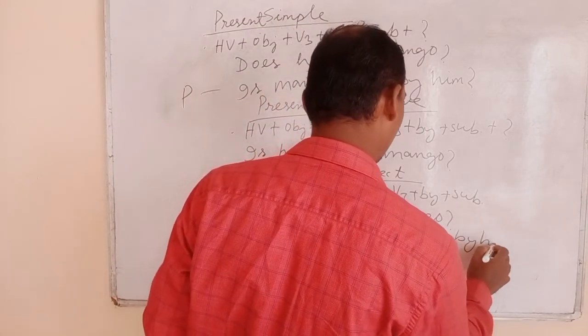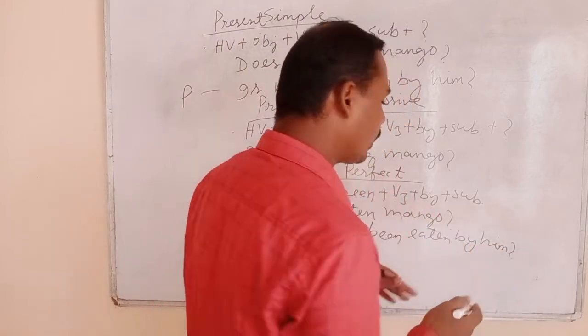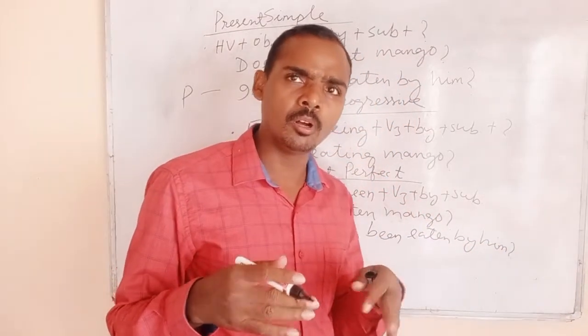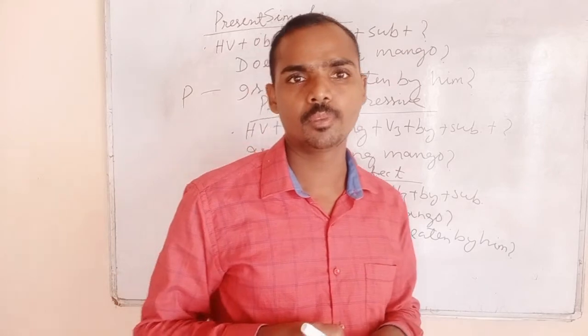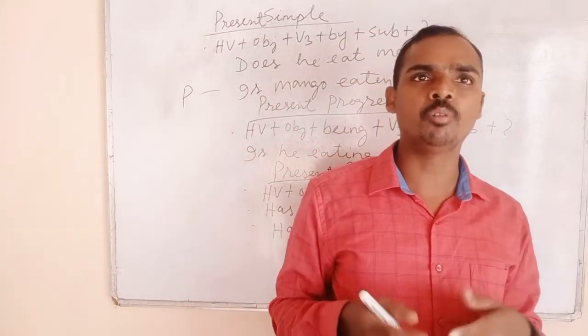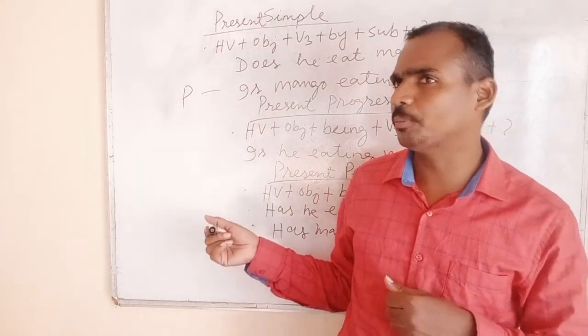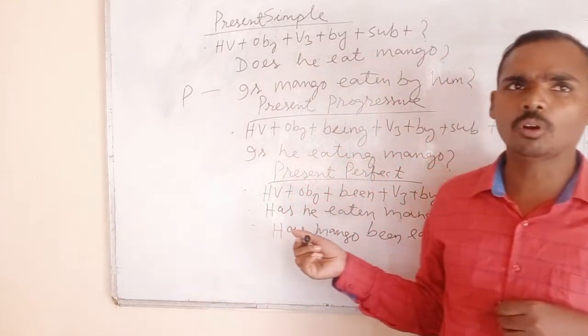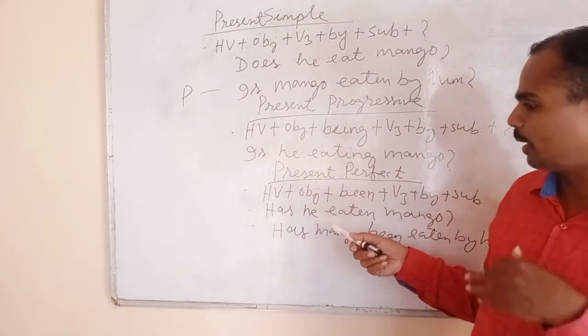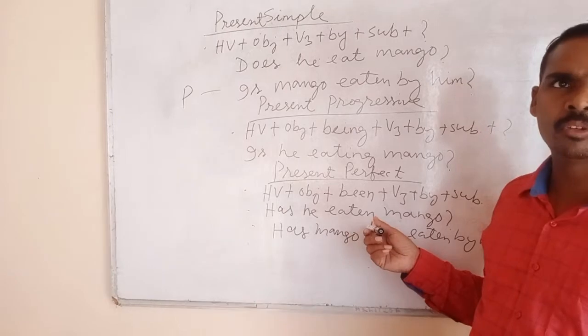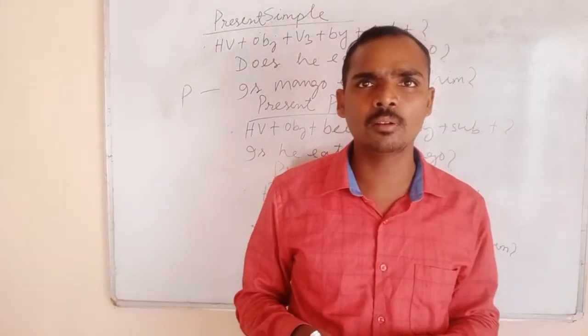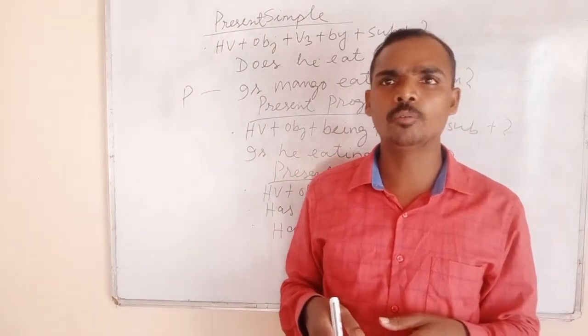by him. You can give other types of examples in the interrogative form. You can also give the example: has he done the work? What is the answer? How can you make the passive structure?